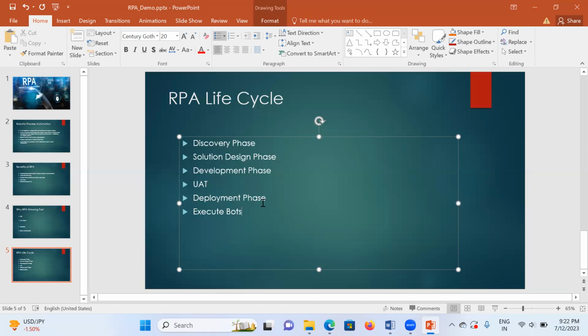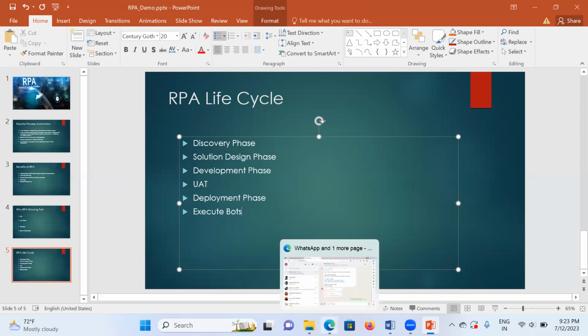In our tool, Automation Anywhere, we have two types of deployment: on premises and cloud. On premises means we deploy directly into the client server. Cloud means you can develop anywhere and then deploy into the cloud server after development. That is the only difference between the two. Now I'm navigating into the Automation Anywhere portal.